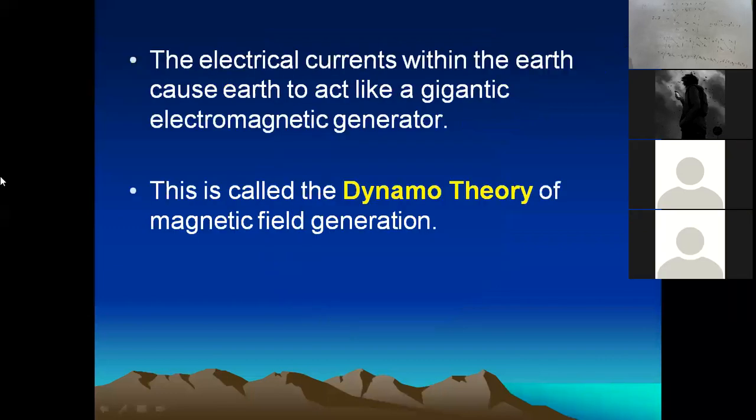The electrical current within the Earth causes the Earth to act like a giant electromagnetic generator. This is called the dynamo theory of magnetic field generation.